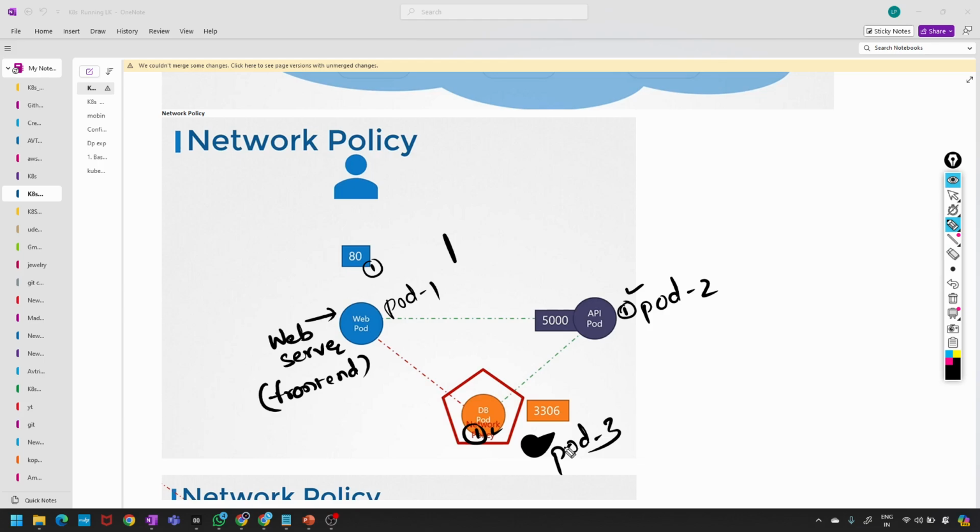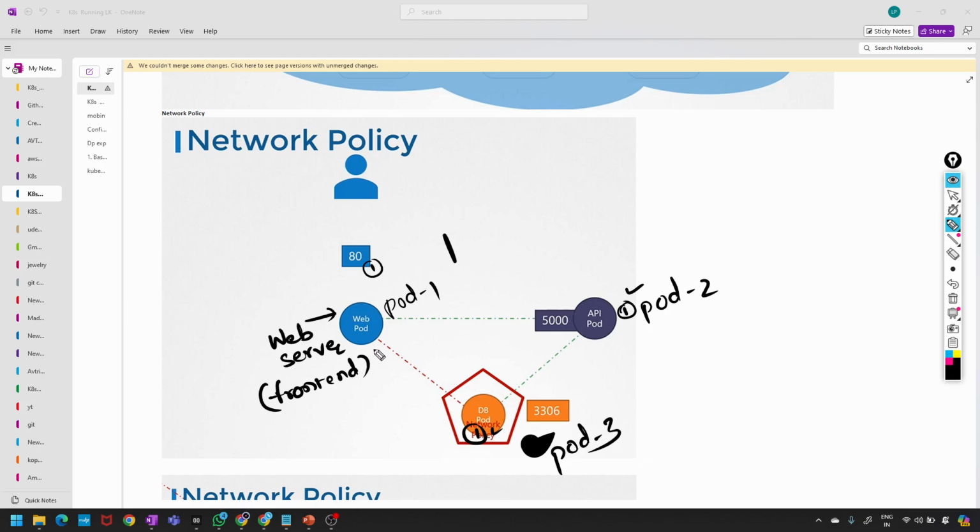So what if we do not want the front end web server to be able to communicate with the database server directly? Let's say, for example, your security audits required you to prevent that. Just like pods, replica sets, or services, you link a network policy to one or more pods.